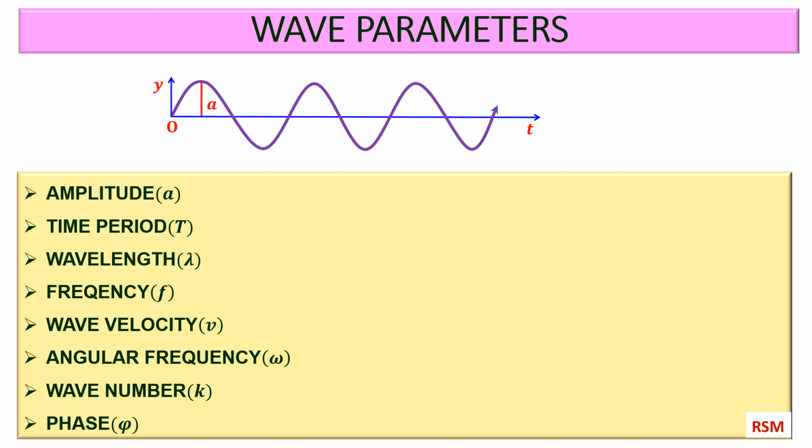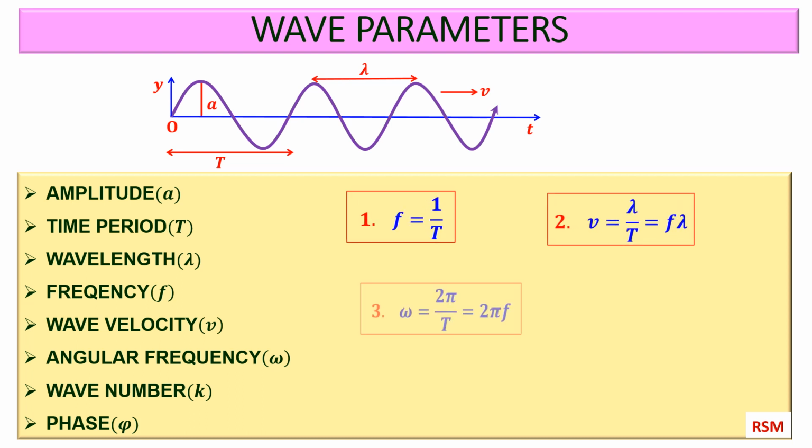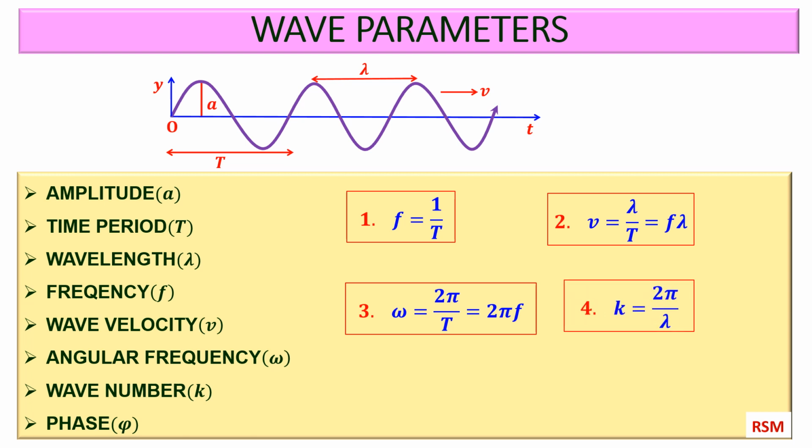Maximum displacement of the medium particle from its mean position is called amplitude. Time taken by a wave to complete one oscillation is called its time period. Distance traveled by a wave in a time equal to its time period is called wavelength. Number of waves produced per second is called wave frequency. The velocity with which the wave advances in a medium is called wave velocity. The frequency, the wave velocity, the angular frequency and the wave number of a wave are given by the expressions shown. The phase difference between the particles A and B is given by the expression shown.